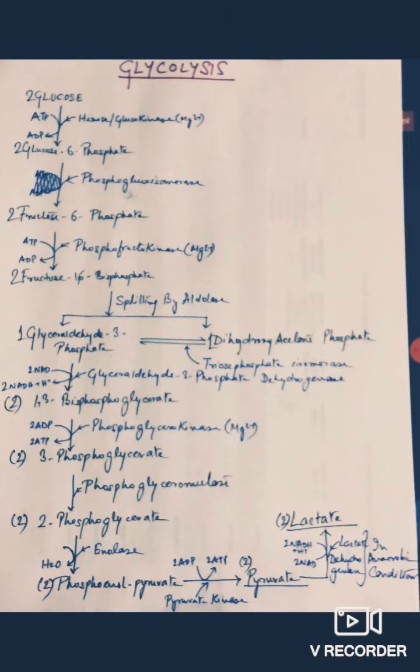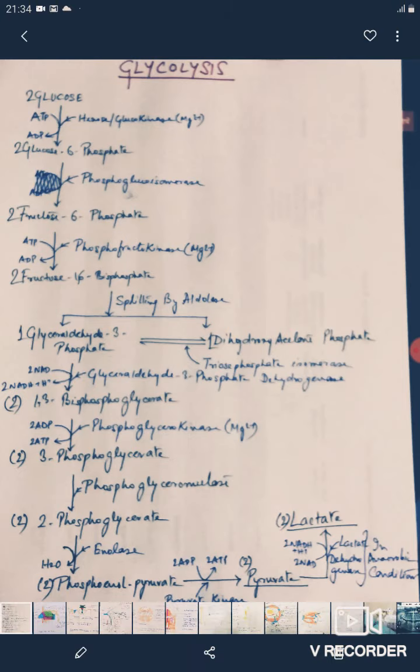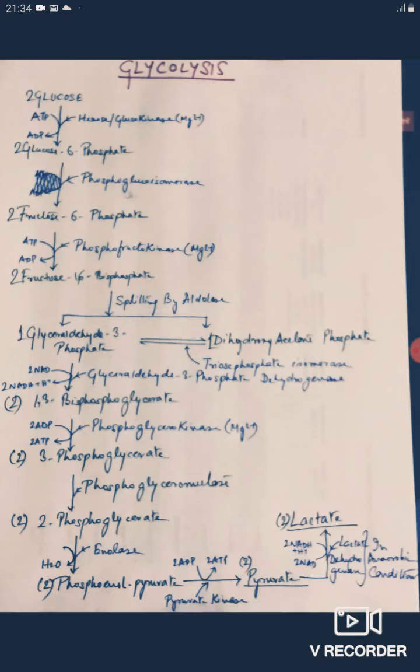Now, two molecules of phosphoenol pyruvate are converted to two molecules of pyruvate by the enzyme pyruvate kinase. Here, two molecules of ADP are changed to two molecules of ATP. In the last step of anaerobic glycolysis, the pyruvate is changed to lactate by the enzyme lactate dehydrogenase, and here two molecules of NAD are formed from two molecules of NADH plus H plus. Hence, in the anaerobic glycolysis, total molecules of ATP generated is only 2.